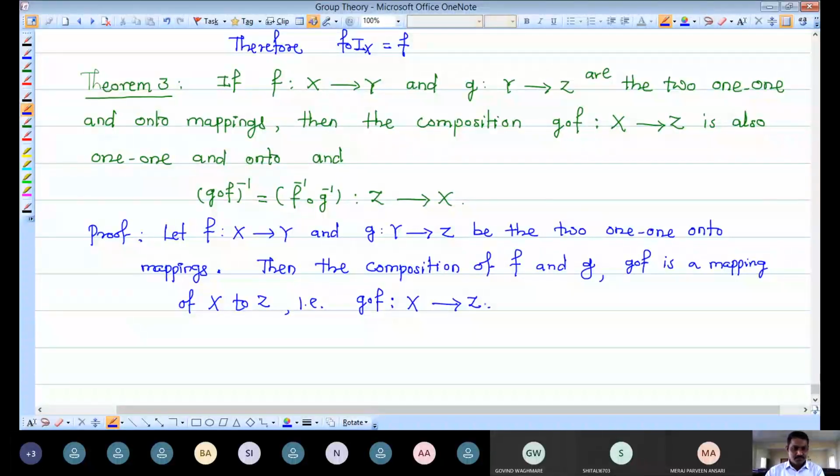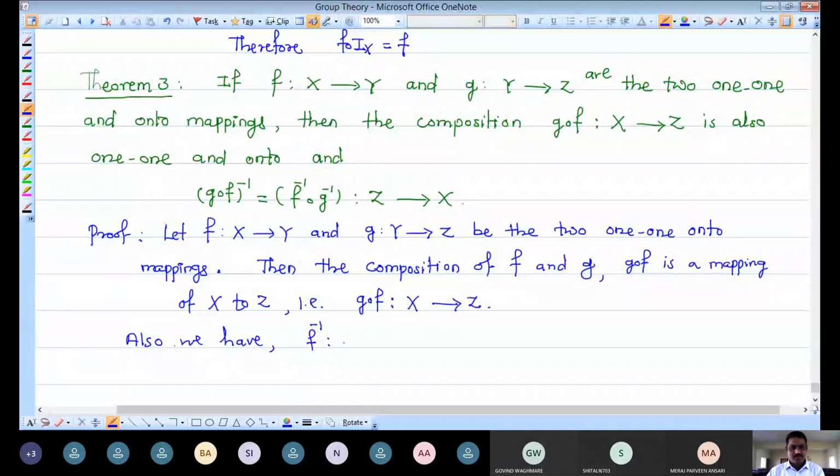Also, we have F inverse. When we want to use it, we use this mapping F inverse. You can also write this later on. Okay, write it.